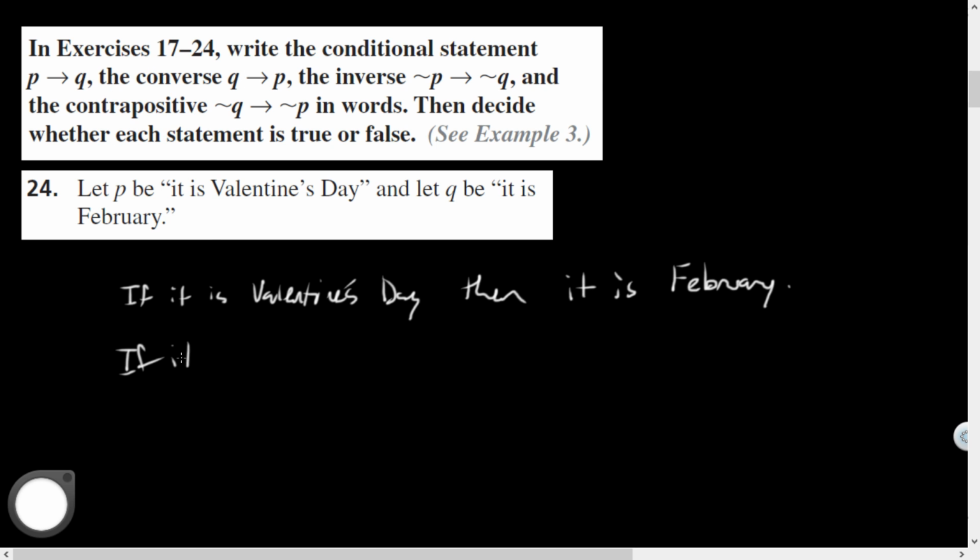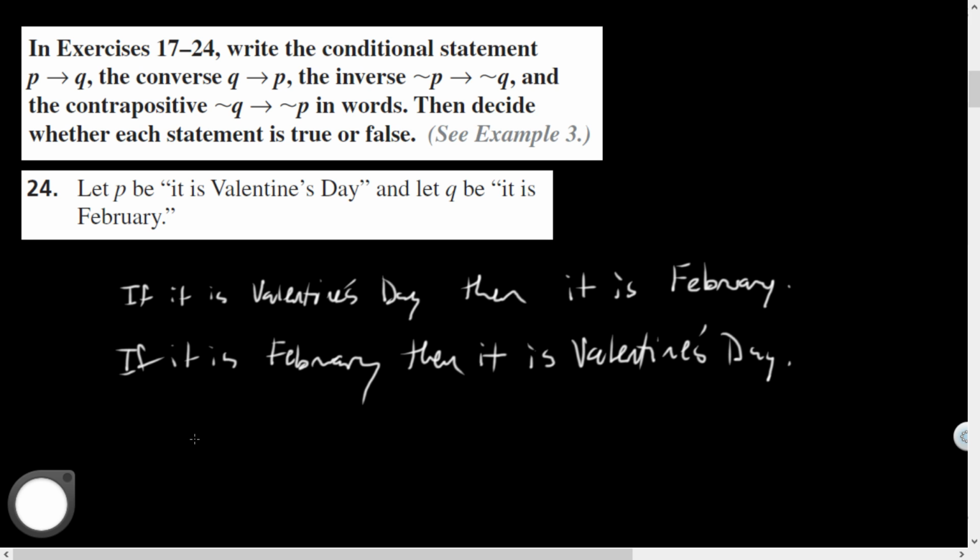If it is February, then it is Valentine's Day. So they eventually decide which is true or false. Let's see, is the first statement true? Yeah, that seems true. There's no such thing as a Valentine's Day outside of the month of February.